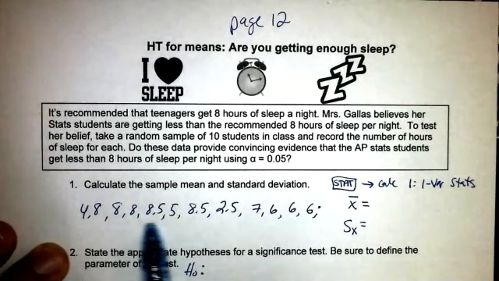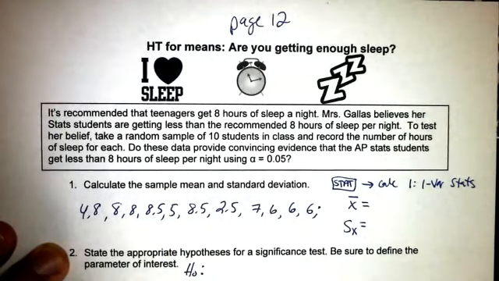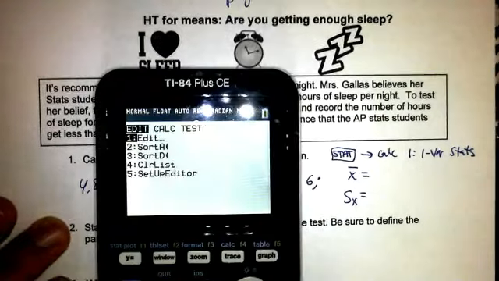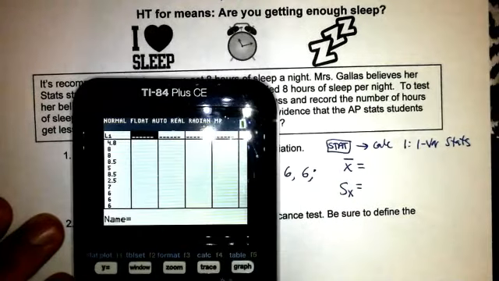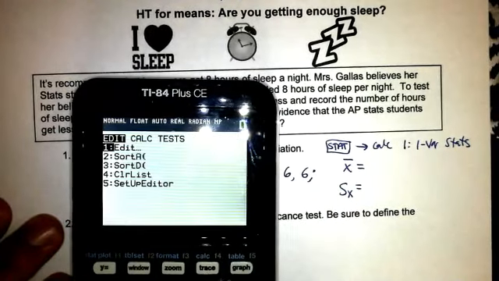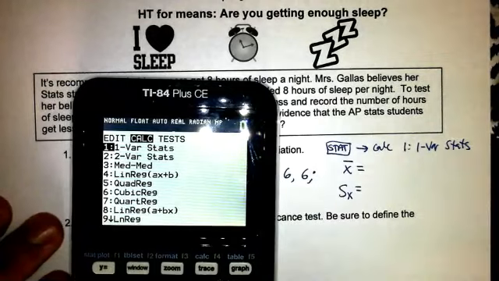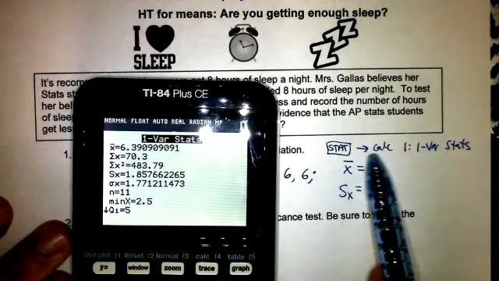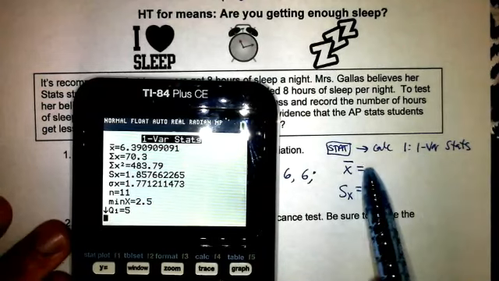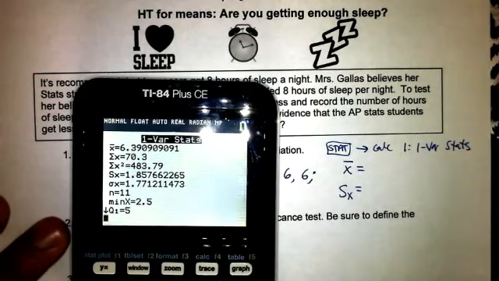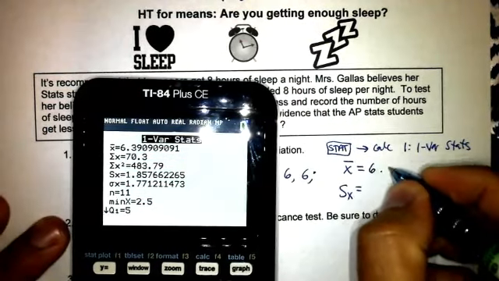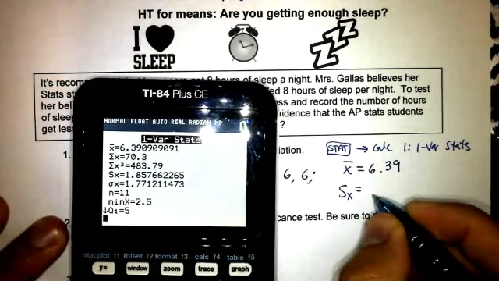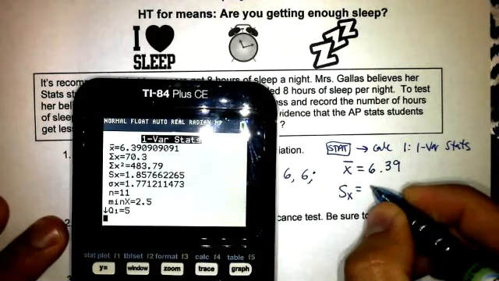So here's my data. What I did was I typed it into my stat edit. There it is. And then I went over stats, over to Calc, and did one variable statistics and went calculate. So I have that written down here: stat, over to Calc, one variable statistics. And here's my data. So I got a mean of about 6.39 hours and a sample standard deviation of 1.86 hours.